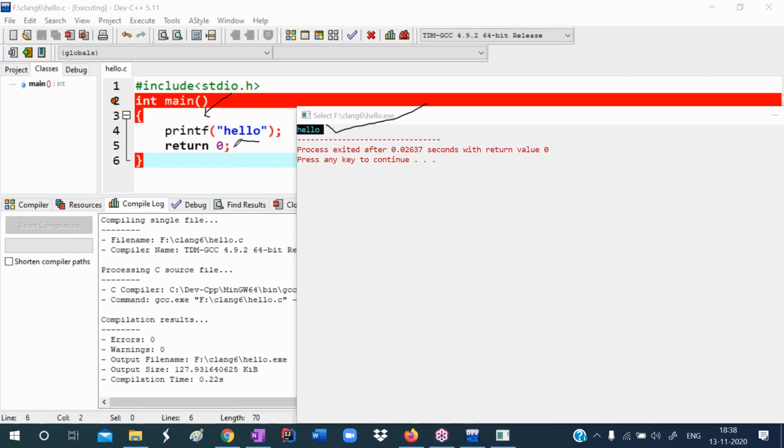Next, return 0: return is a jumping control structure. Return means it comes out of the function. So it comes out of main. Now the operating system displays the output to us. Hello. Hello is the output.